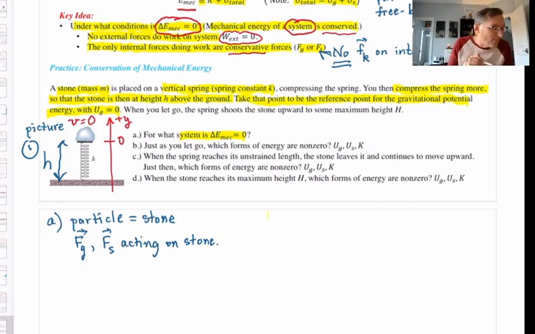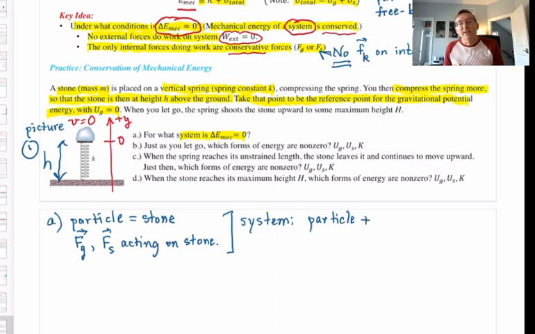Note that they are both conservative forces. F grav and F spring are the special ones, conservative forces. And yes, they're both doing work. So I have a particle that's a stone, and I have two conservative forces doing work on it. That tells me what to pick for my system so that I have mechanical energy conservation. You always start with the particle, but there's going to be more.